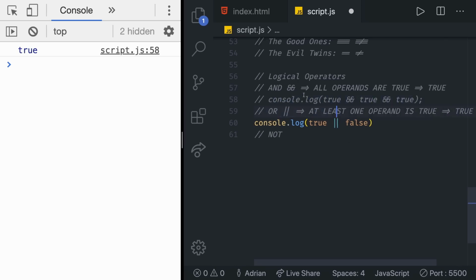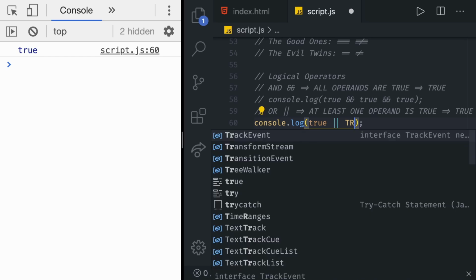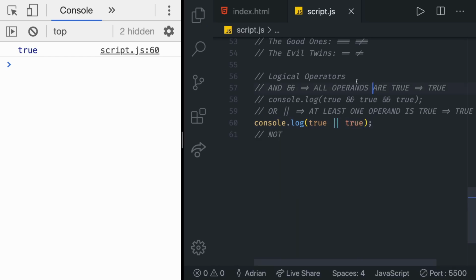So opposed to the AND operator, where all operands need to be true for the output to be true, with the OR operator, we need at least one of the operands to be true for the entire thing to be true. So in here we have true and false, which is going to return, what do you think? True, because we have one true value, and that's all that the operator needs. What if we did true and true, for example, just like that? That's also true, because at least one needs to be true, but we can just have all of them as well. And then as you may suppose, with two false values, this is going to be false.